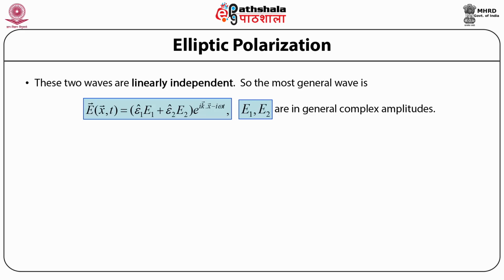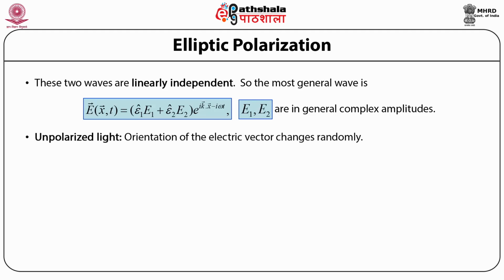And here the quantities electric field E1 and electric field E2 are in general complex amplitudes of the electric field along the two linearly polarized directions respectively, that are represented by epsilon 1 cap and epsilon 2 cap. However, in case of unpolarized light, the orientation of the electric field vector changes randomly. And examples of such unpolarized light are natural light, that is sunlight, light from an electric bulb, etc.